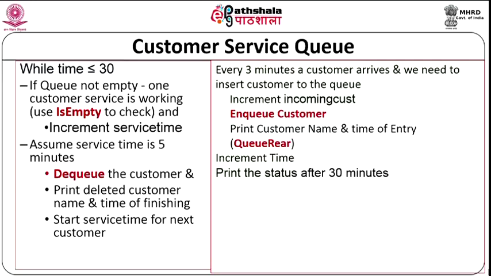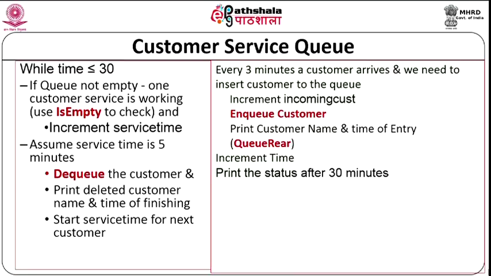So, what are the operations that we do, the ADT operations? We need, of course, a create queue, we need an isEmpty to check whether the queue is empty, we need a dequeue. When you do a dequeue, here we are assuming that the customer will come out. So, the name of the customer and also the time of finishing, which is available with the time count that you are keeping. The same time count is kept for everything. So, the time count is there, and you also have to start the service time for the next customer. So, these three operations are slightly different. The ADT design has to be slightly different here. So, every time you do a dequeue, you have to do some other operations also. So, that also can be part of the ADT description. This is why we talk about ADT. Then we have the enqueue.